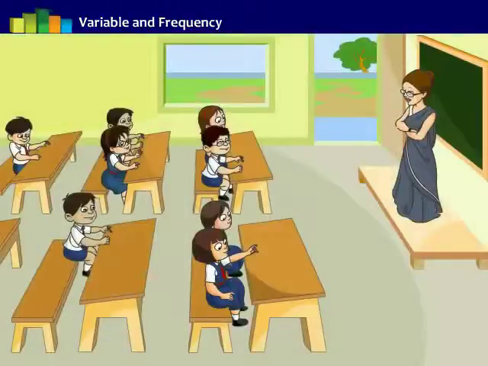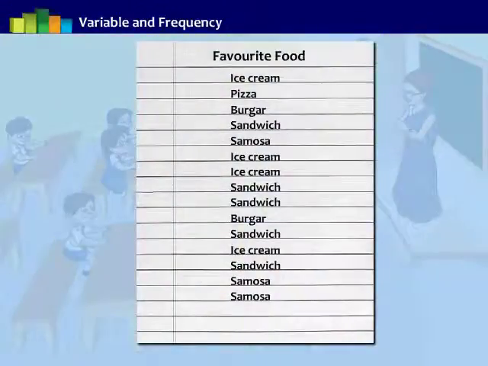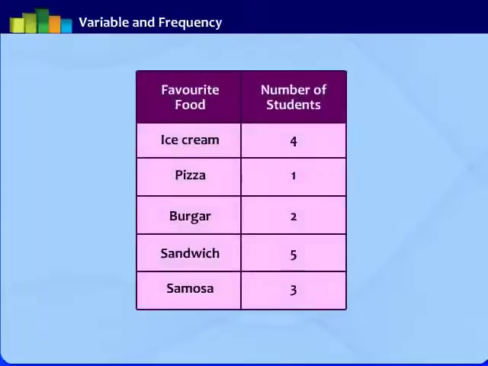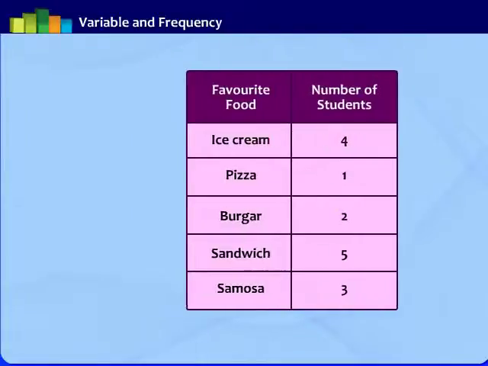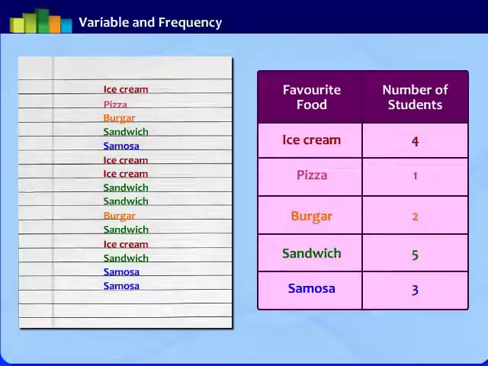Suppose a group of students were asked about their favorite food, and the following result was obtained. Grouping them in tabular form, we can see that the favorite food gets repeated, so we count the number of times the value occurs. This number obtained for each food is called the frequency of the food. The number of times a particular value repeats itself is called its frequency.